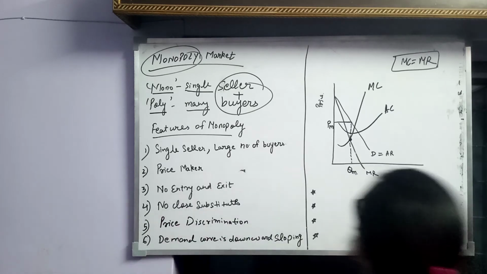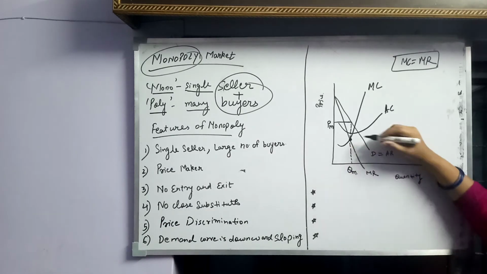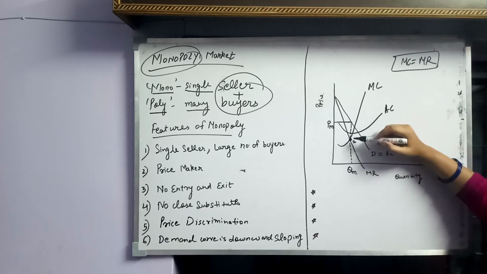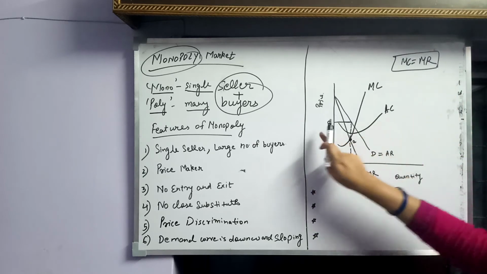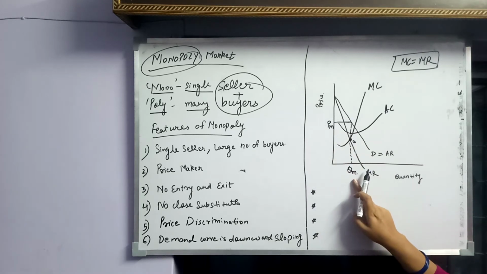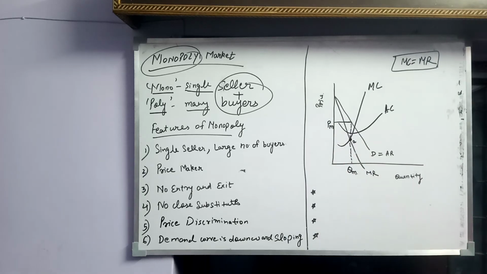So this point determines the equilibrium point, and this determines the monopoly price, and this is the quantity in case of the monopoly. Now we will see what type of profit the monopolist incurs.